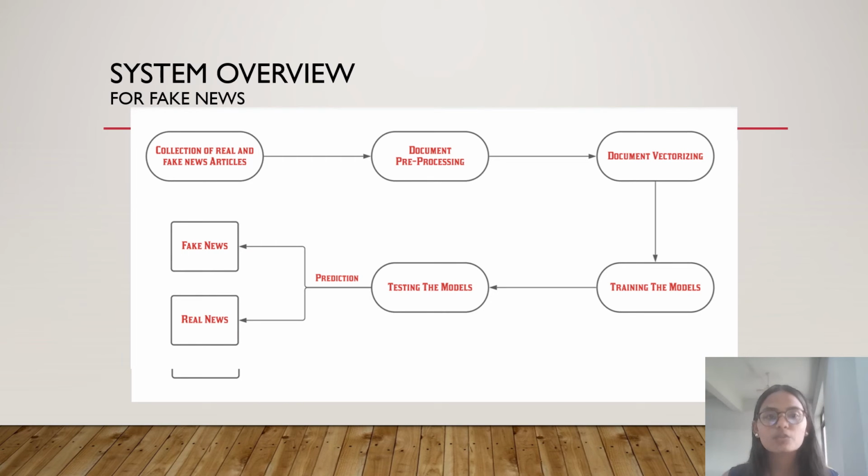System overview for fake news. We begin with collection of real and fake news articles. An enormous amount of data is found on the internet and hence many datasets are available online on various sites such as Google search, Kaggle, etc. They feature a decent mix of fake news as well as real news, and we have obtained our datasets from Kaggle.com.